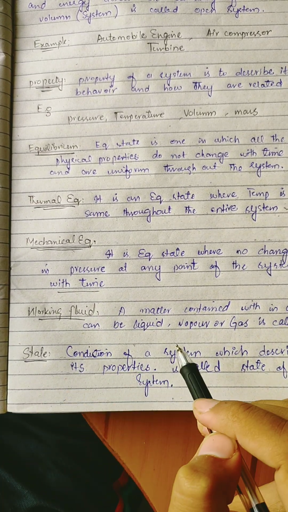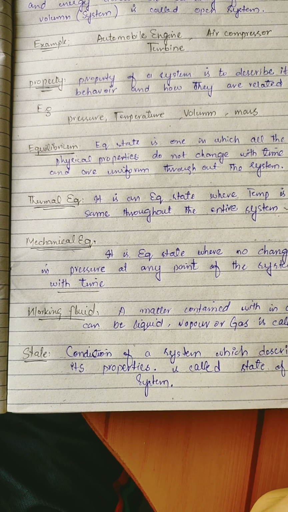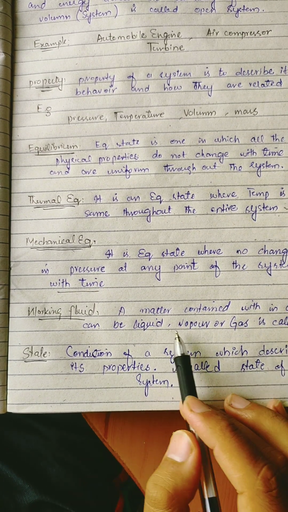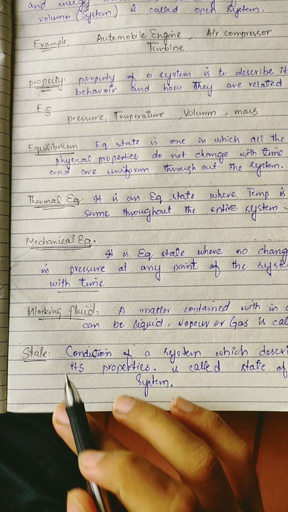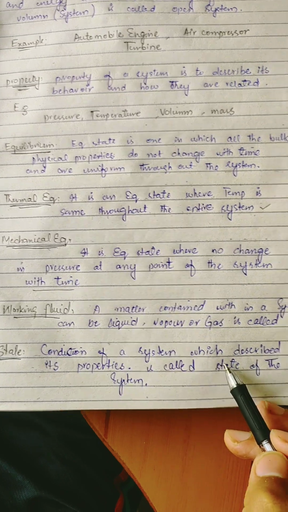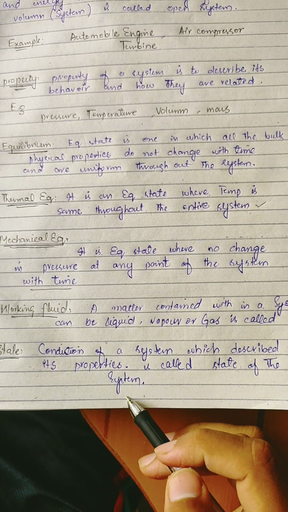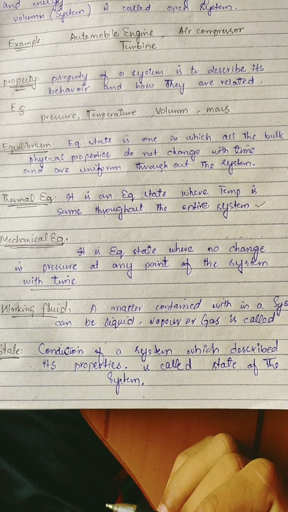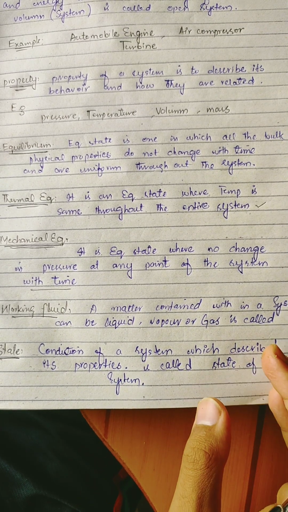Working fluid: a matter contained within a system, which can be liquid, vapor or gas, is called working fluid. इस लिक्विड वेपर और गैस को जो कंटेनर में है उसको वर्किंग फ्लूइड कहते हैं. State किसे कहते हैं? Condition of a system which describes its property is called state of a system. States mean हालत. Condition of a system which describes its property is called state of a system.